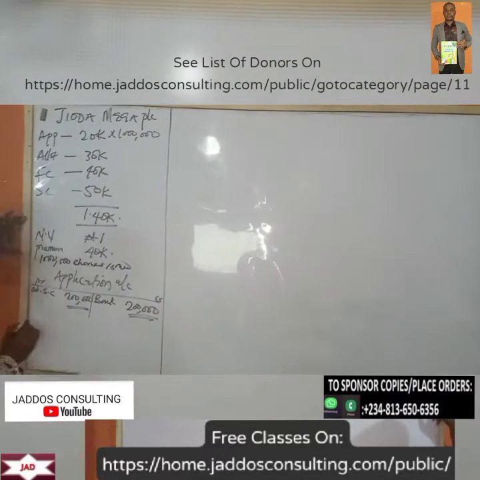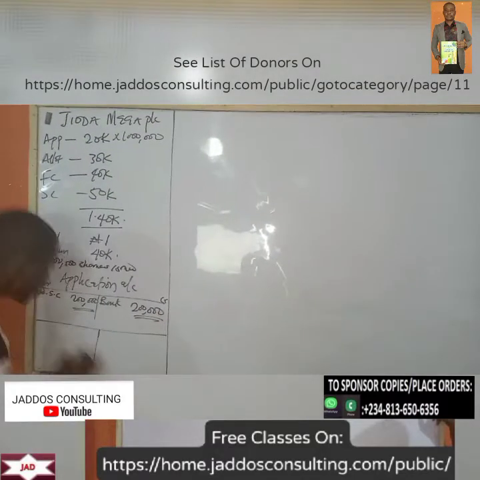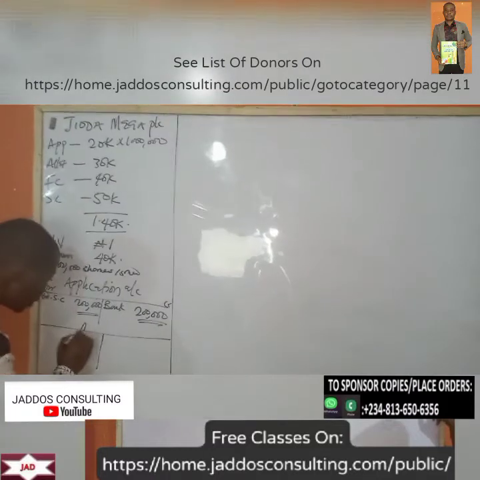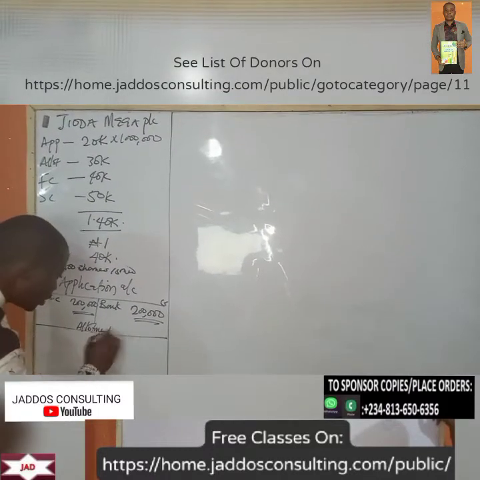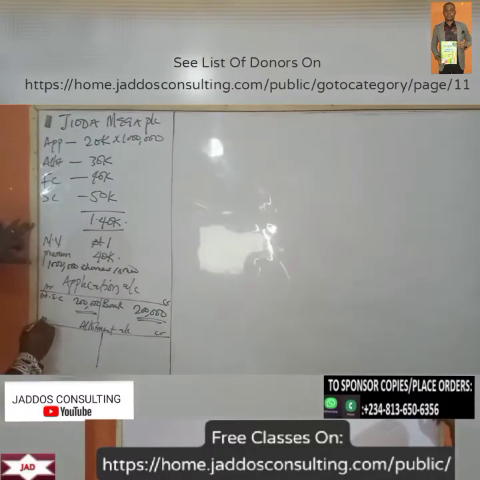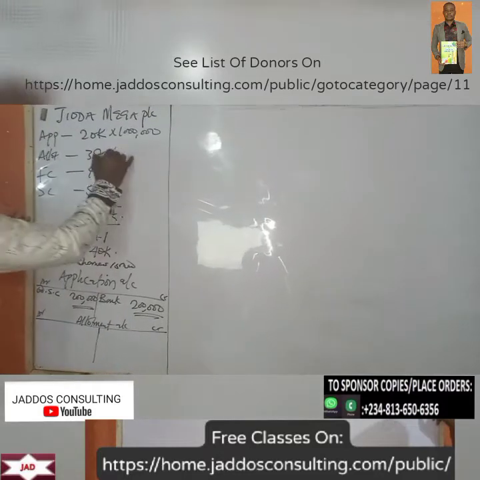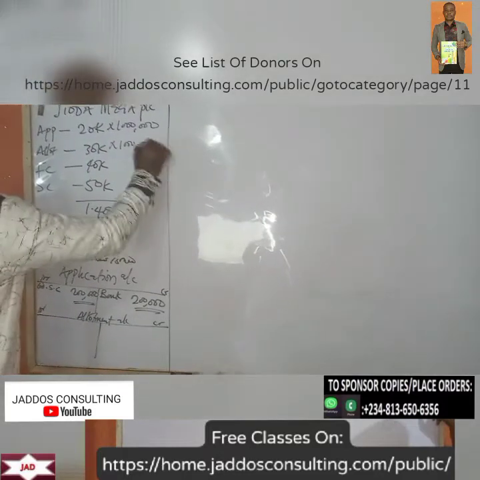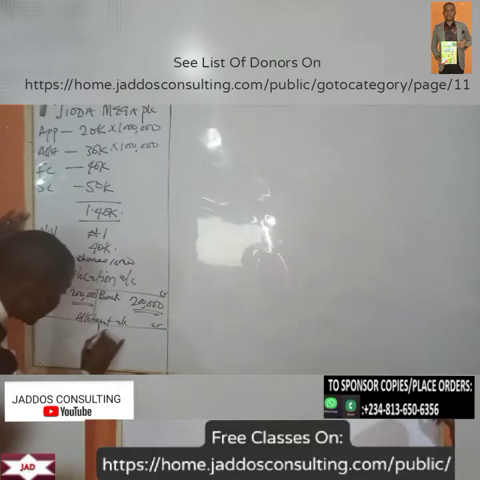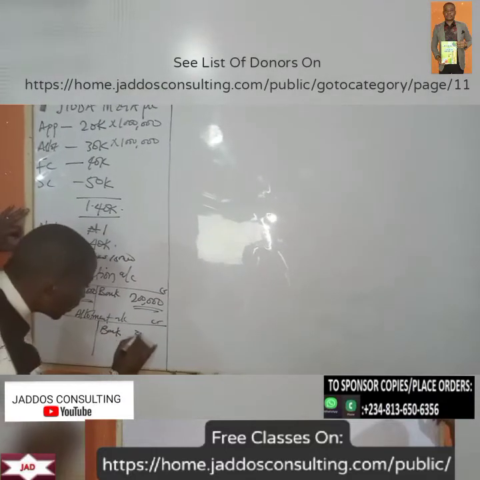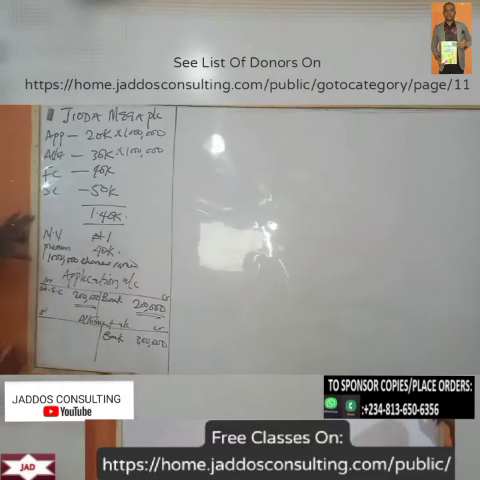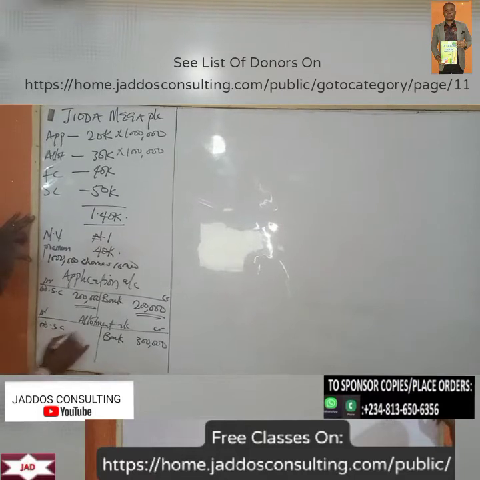So the next one, what do we have? Allotment. 30 kobo, of course, times 1 million. That's 300,000. So that will go to bank. Of course, straight away, ordinary share capital.